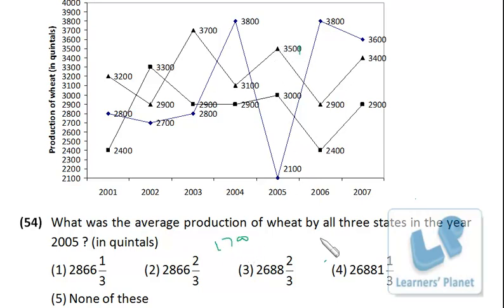Then 3500 divided by 3. So since the options are closer, this is 1 by 3, this is 2 by 3, so we just have to go for the actual calculation. So 3 1 3 1, 2 0, 3 6 are 18, 2 0, 3 6 are 18, 2 by 3. Okay, so it is 2866 2 by 3. So that's really simple.